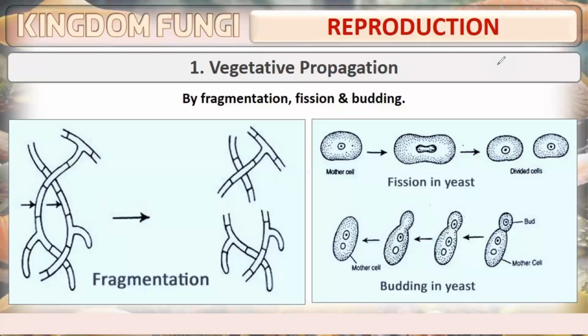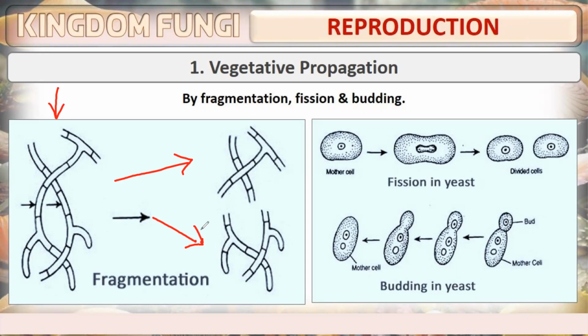Let's begin with vegetative propagation. One is fragmentation, another is fission, and the third is budding. In fragmentation, as you can see on your screen, the filament, that is the mycelium, divides into fragments, and each fragment grows into an individual organism.